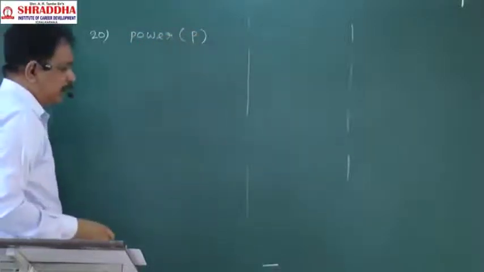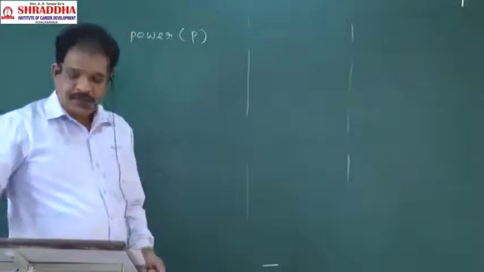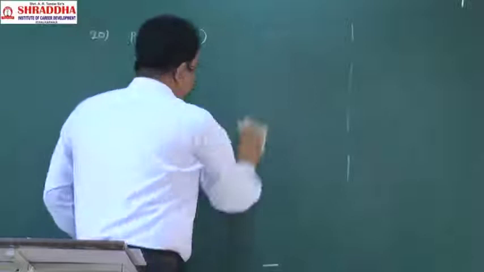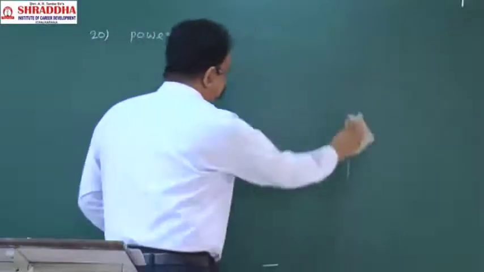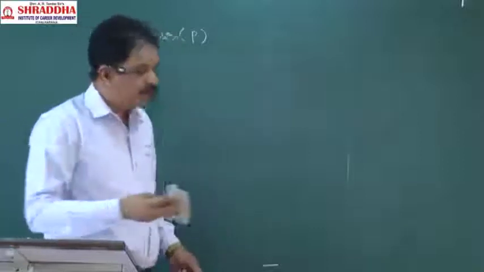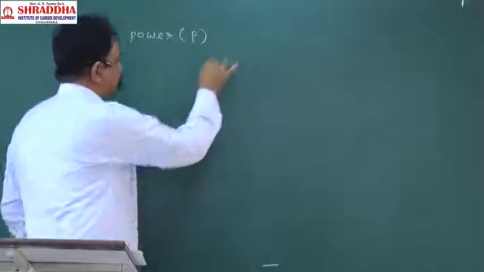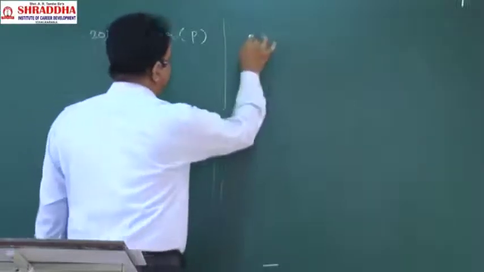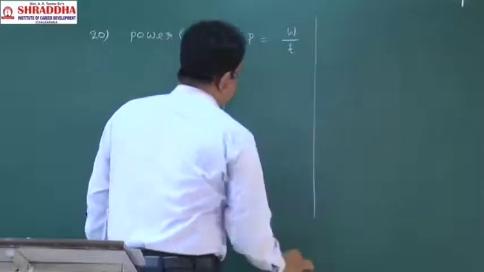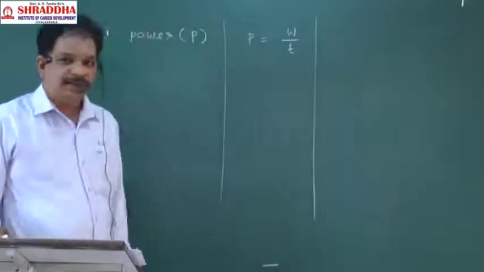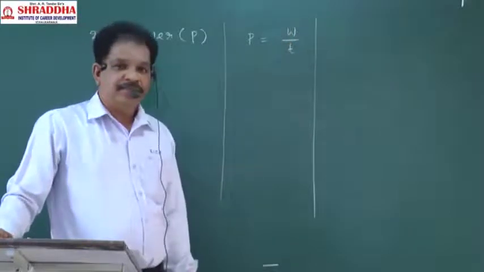Power is indicated by the letter P. Okay. Then, what is the dimensional formula for this? We have to know the formula for power, then we can write the dimensional formula for power. Power formula will be work by time.